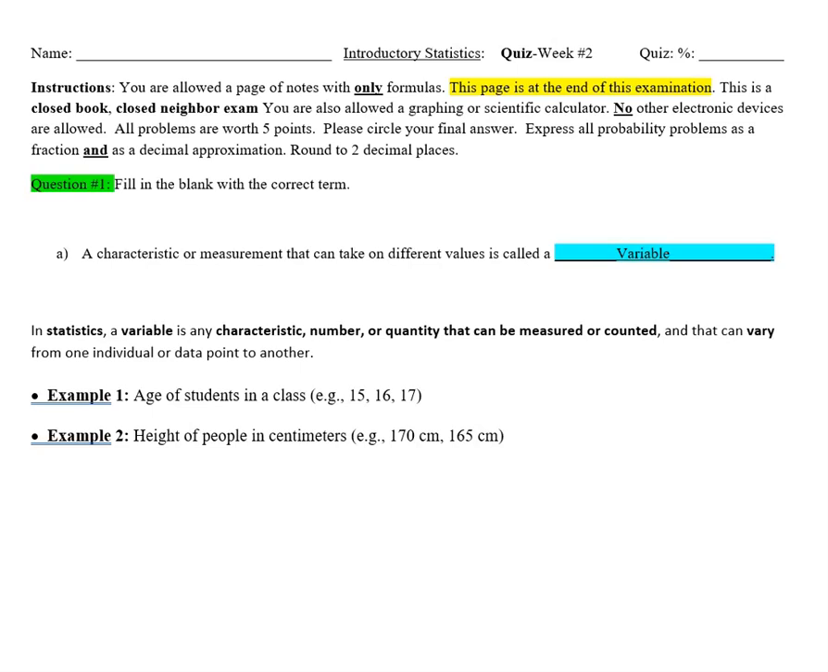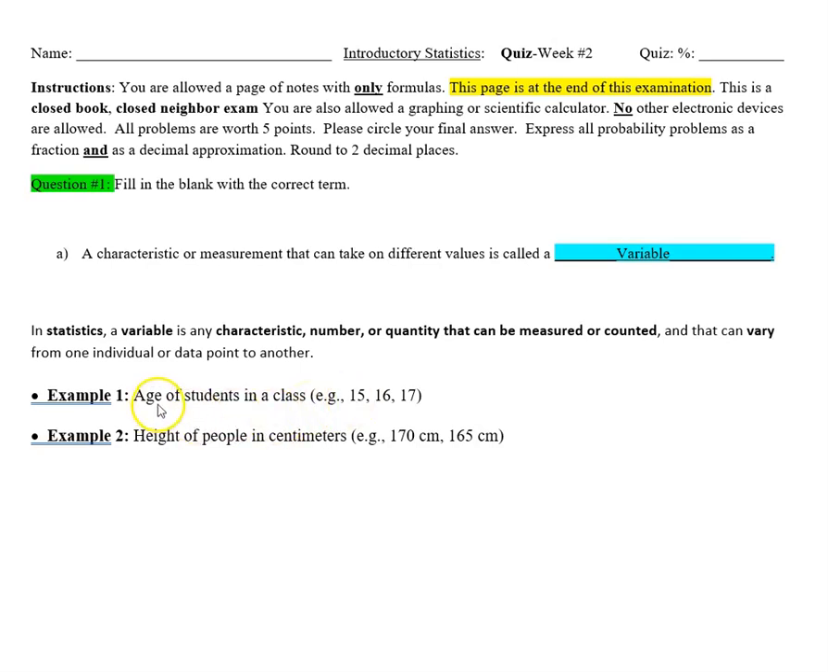Hi class, just wanted to go over the quiz that we took last Wednesday, and here are the actual answers of the quiz. Because the first question is talking about measurements, in this case the only possibility is a variable. And then I'm giving you a couple of examples.